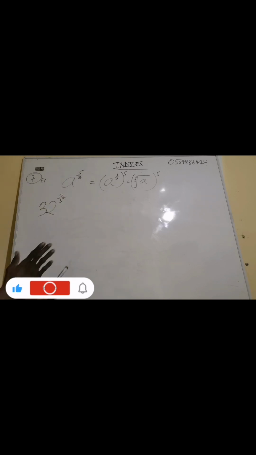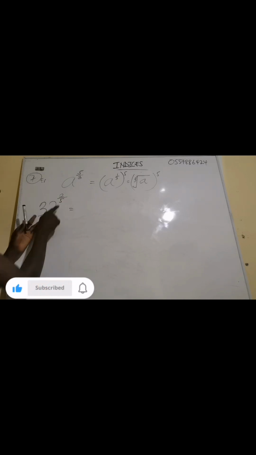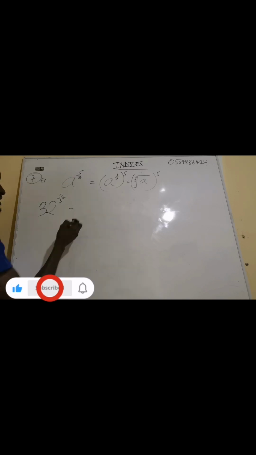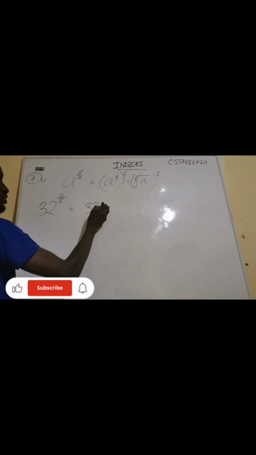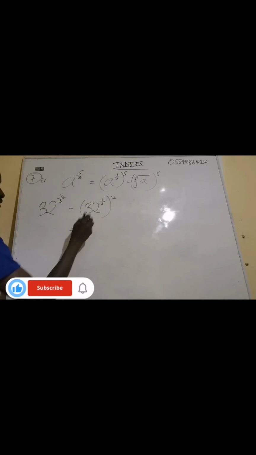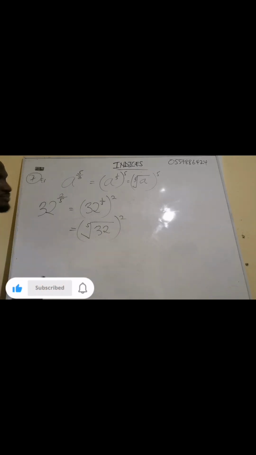Now I'm going to solve this question in two ways. How are you going to solve? Now this one, we know that which one will be the root? The root will be the 5. The exponent will be the 2. I hope you remember. So this one is the same as 32 exponent 1/5 multiplying 2. Now this one means the 5th root of 32, all exponent 2.